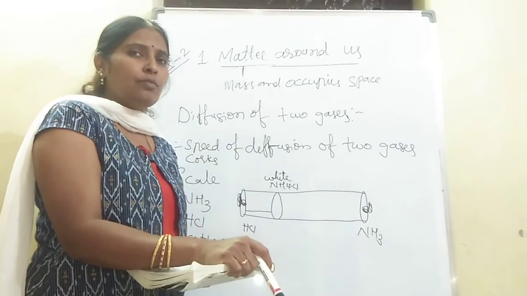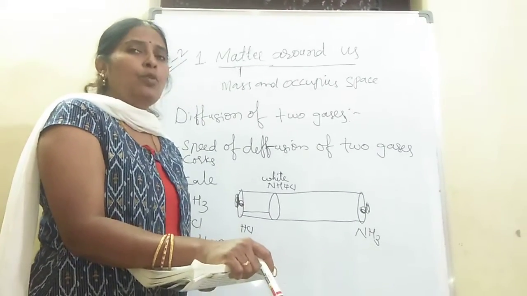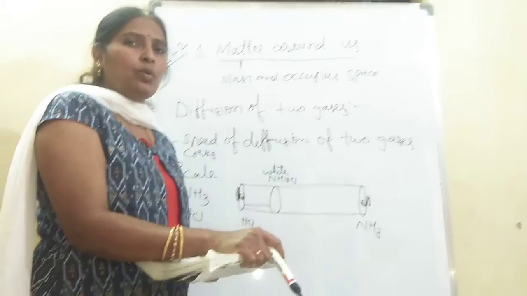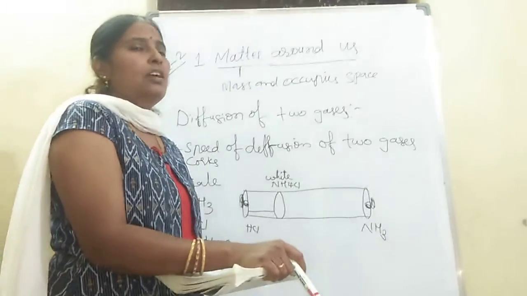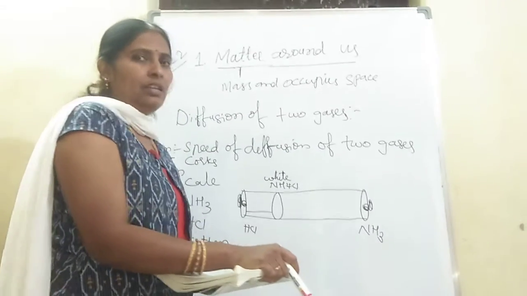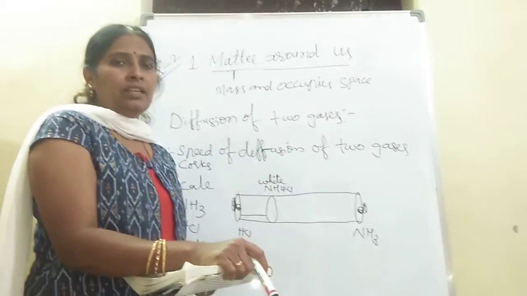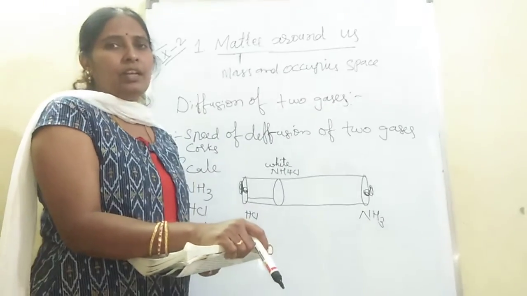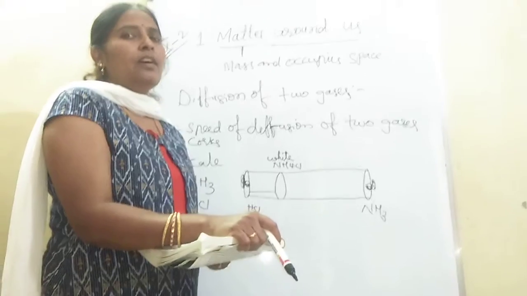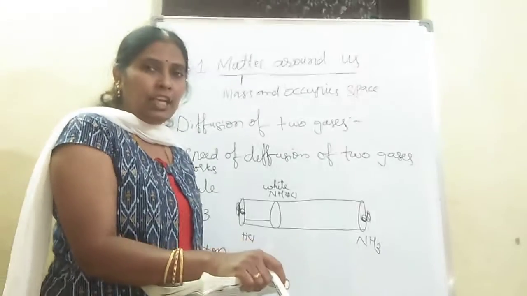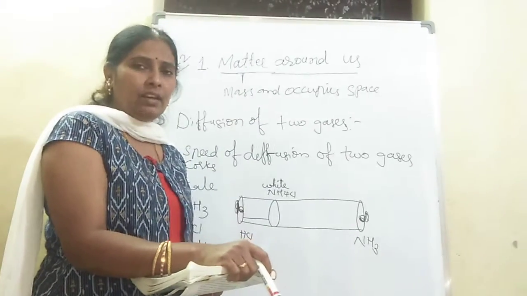Now, whose speed is more? Ammonia diffusion is more compared to hydrochloric acid. So, this is one lab activity. Once the school conditions are good, I will demonstrate. If not, I will bring all the chemicals and demonstrate. I will show how the diffusion takes place between ammonia and hydrochloric acid.